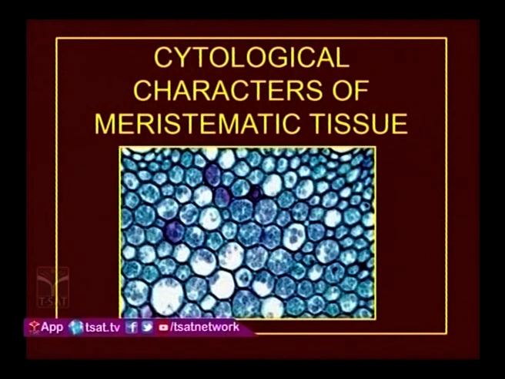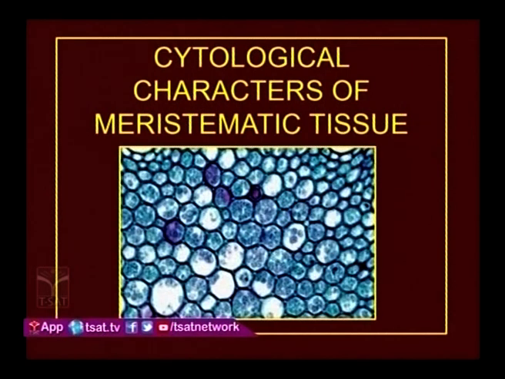In this slide you can see the meristematic tissue cells are arranged compactly without any intercellular spaces, and they have a very thin cell wall which is made up of cellulose, and they contain dense protoplasm with a prominent nucleus. Based on these characters we can easily identify meristematic tissue from the other tissue. Okay, and when plants are growing, this meristematic tissue is restricted to certain places.